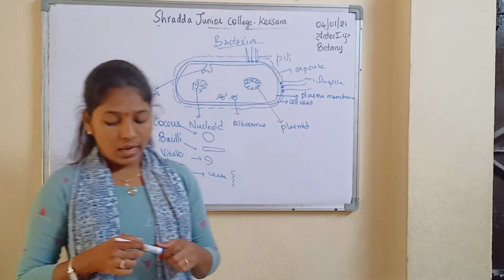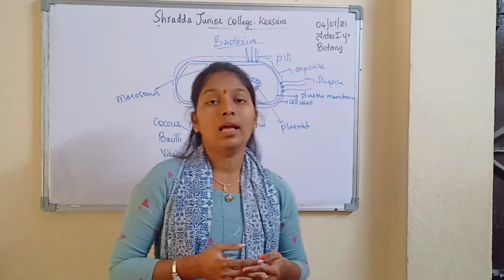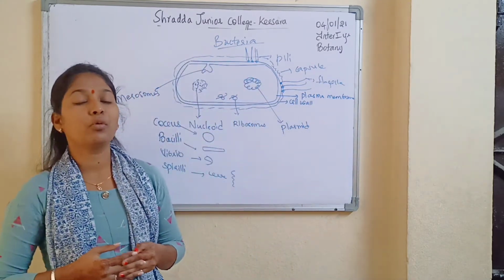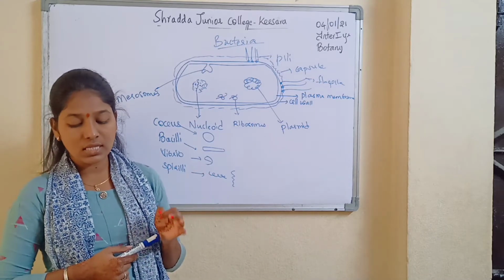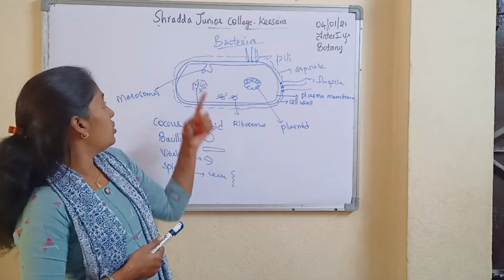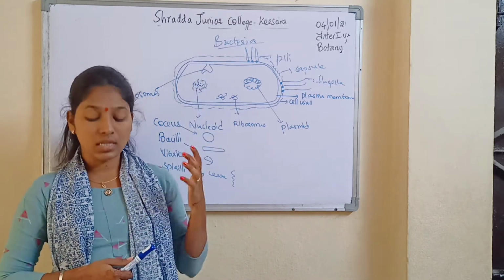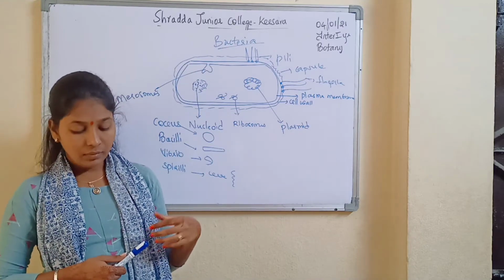Okay, and this plasma membrane is made up of proteoglycans, and this is very helpful in providing nourishment to this structure. This plasma membrane is also called a semi-permeable membrane or cell membrane. So these are considered to be mesosomes. These are special enfoldings in the plasma membrane.